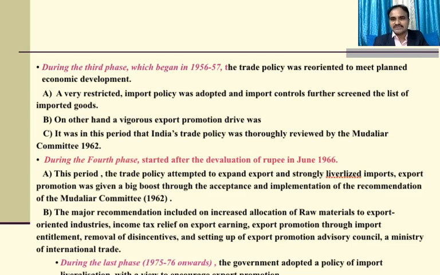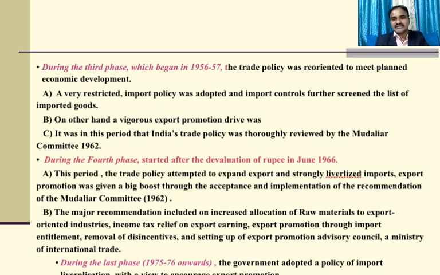During the fourth phase, which started from the devaluation of the rupee in June 1966, the trade policy attempted to expand exports and liberalize imports. Export promotion was given a big boost through the acceptance and implementation of the recommendations of the Mudaliar Committee 1962. The major recommendations include increased allocation of raw materials to export-oriented industries, income tax relief on export earnings, export promotion through import entitlement, removal of disincentives and setting up of an Export Promotion Advisory Council, a Ministry of International Trade.